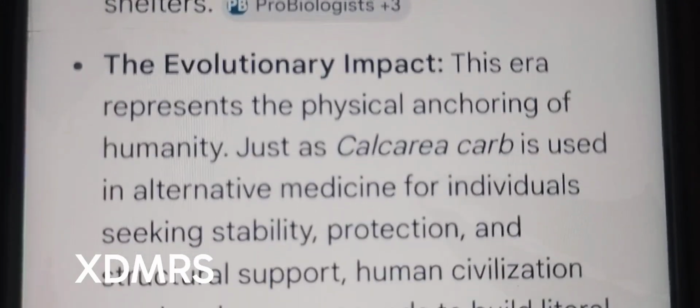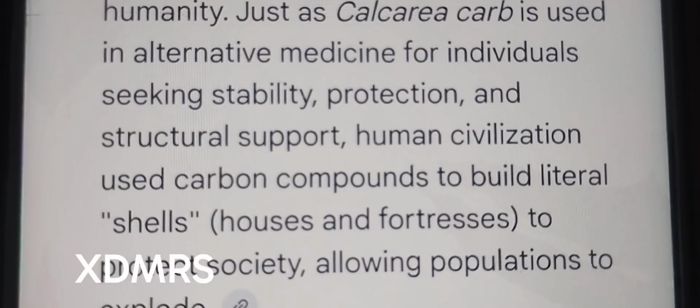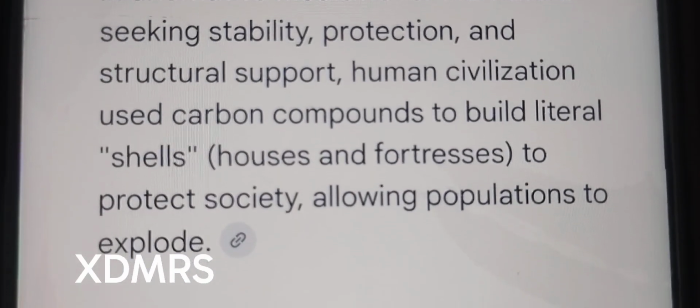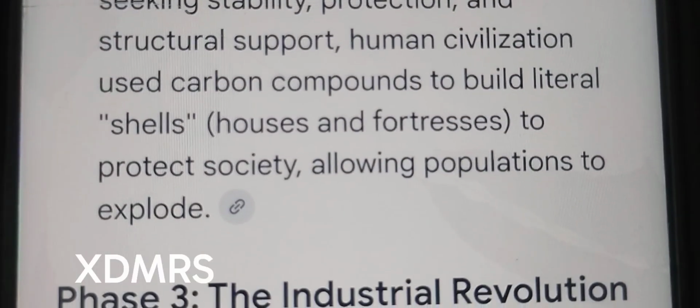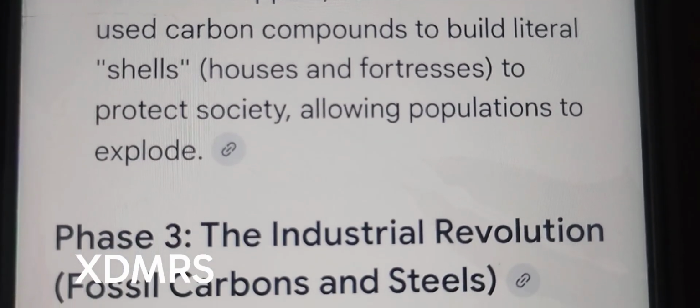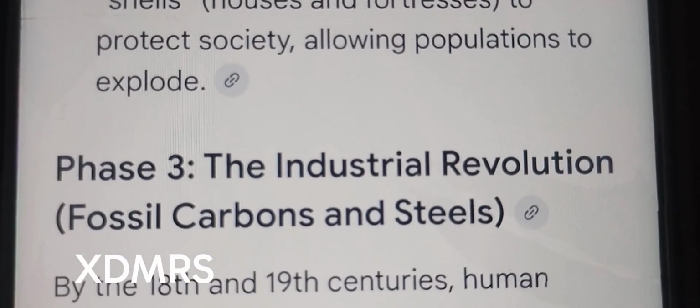The evolutionary impact. This era represents the physical anchoring of humanity. Just as Calcarea carb is used in alternative medicine for individuals seeking stability, protection, and structural support, human civilization used carbon compounds to build literal shells, houses, and fortresses to protect society, allowing population to explode.